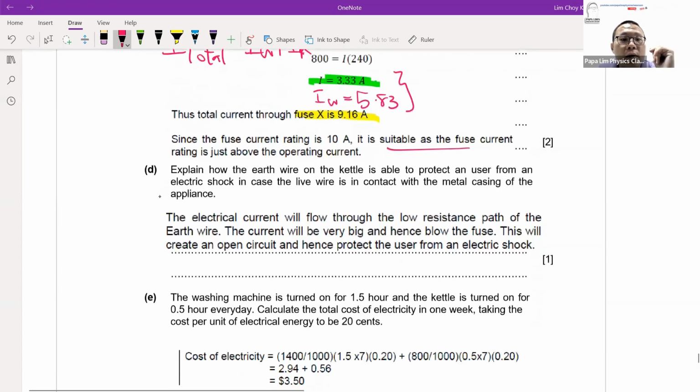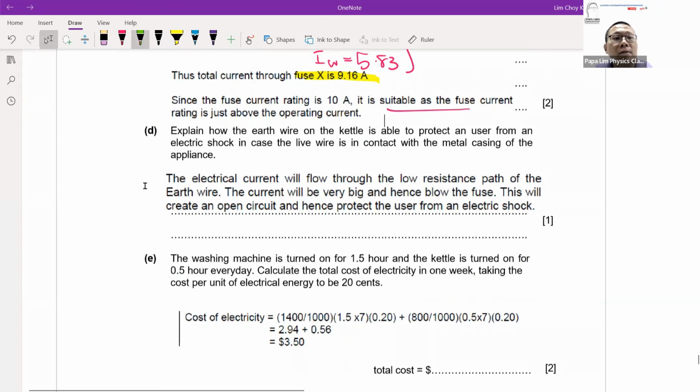Okay. Now for the earth wire here, the earth wire is to protect the user. It's in contact with the metal casing. So these are the keywords. If you are supposed to write for the earth wire, remember the keywords: live wire touches metal casing. Okay, so explain how it works.